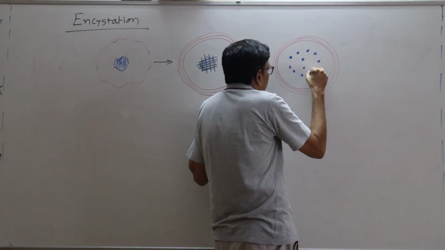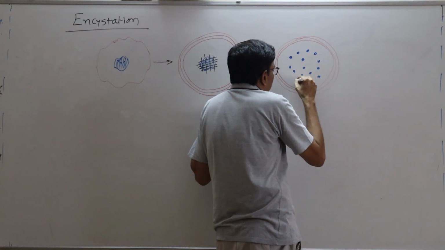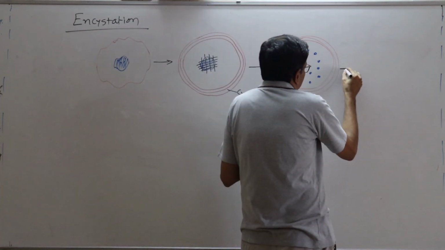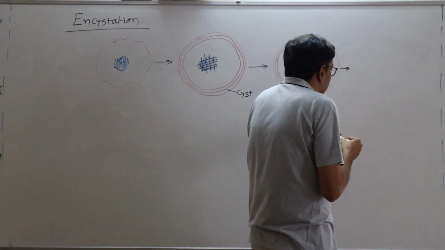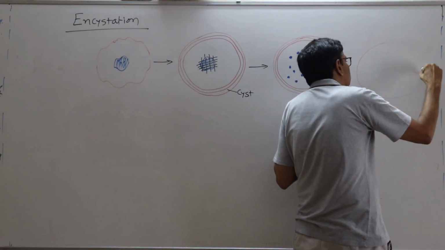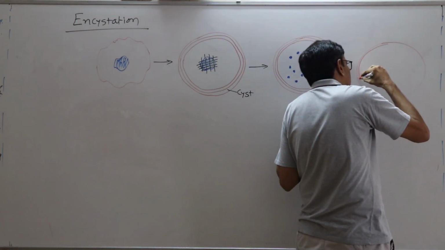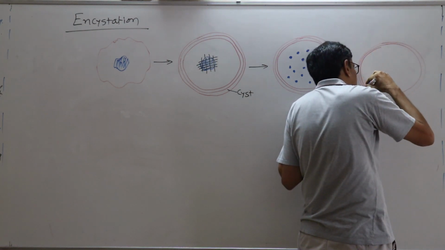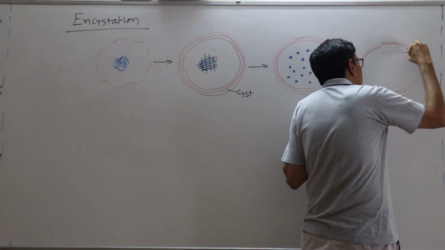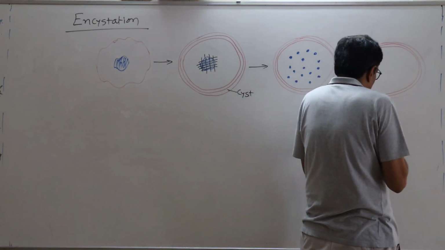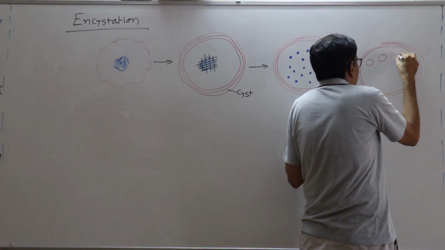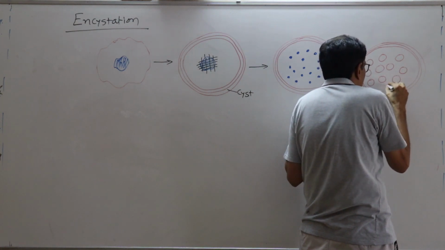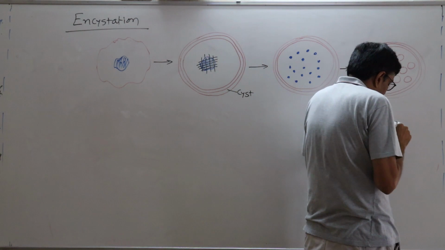Multiple fission is happening. Initially there is no cytoplasmic division that has taken place, but then after, generally this incystation takes place in unfavorable conditions. When the unfavorable condition is there, in that case this happens. But when there is a favorable condition, they will produce the offspring.